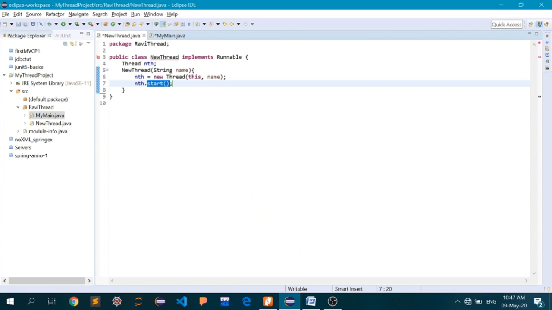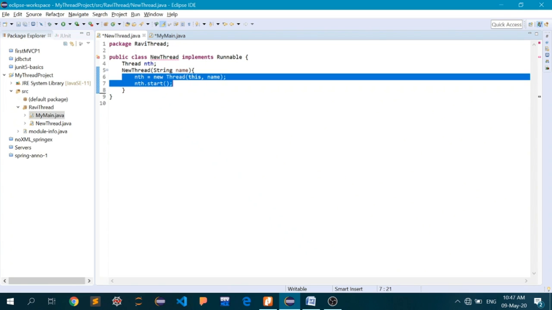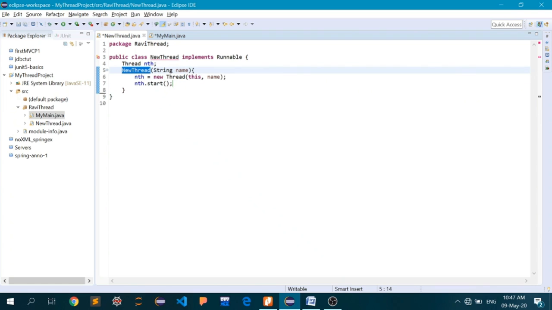Inside the main thread, which we'll see in a few moments, you want to start your new thread, and it will only start after you have called the method start. All of this is done automatically because we have created this new thread inside the constructor of this class.